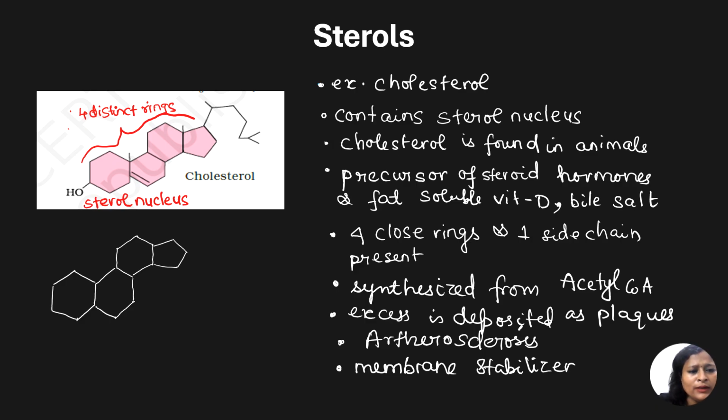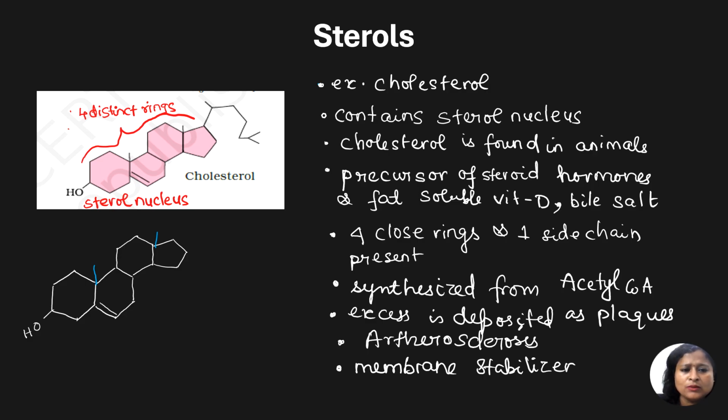Now for cholesterol, we'll attach a double bond here and one OH group here, and then we will add the side chain. So add a side chain between the first and the second ring, then the third and the fourth, and to the second position of the 5-membered ring, you attach a big side chain almost like the 6-membered ring.